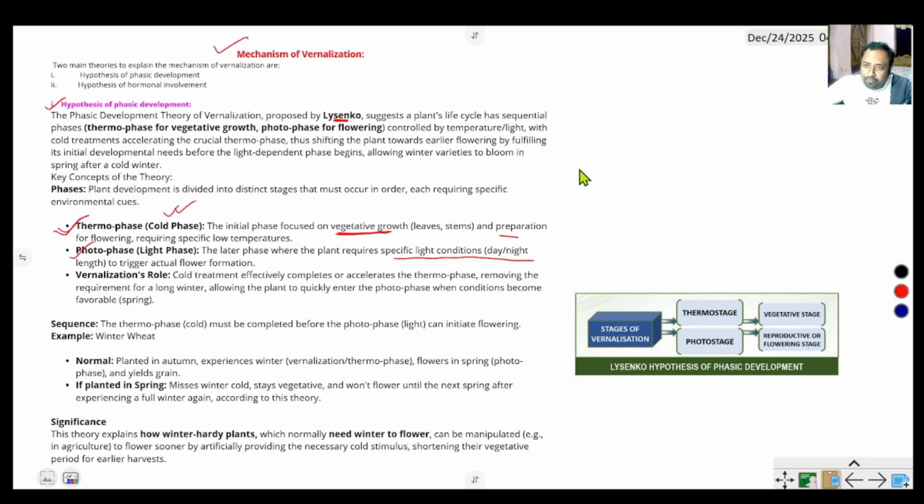The first is the cold phase. What is the function of the cold phase? Number one, vegetative maturity, and number two, it stimulates the flowering process.